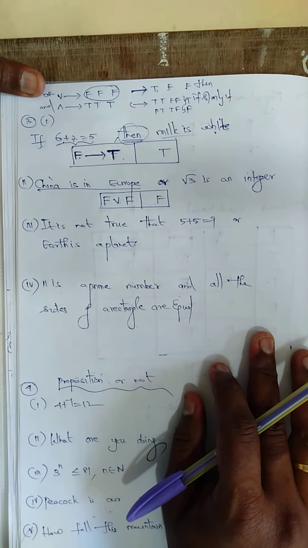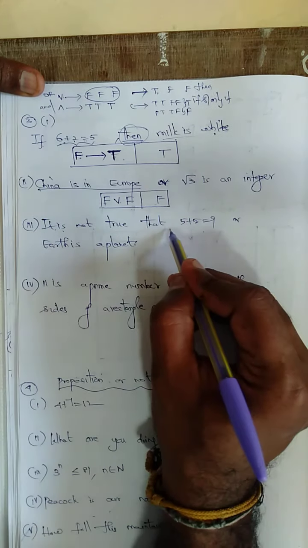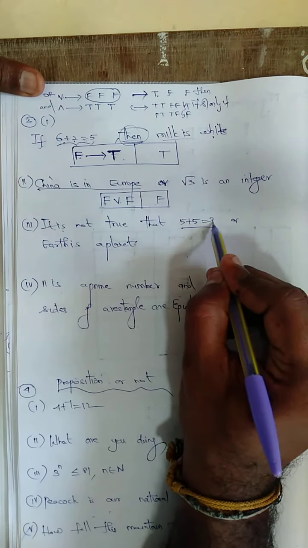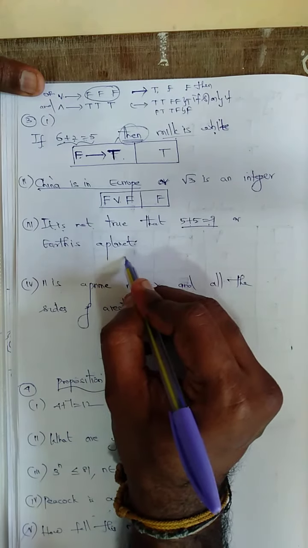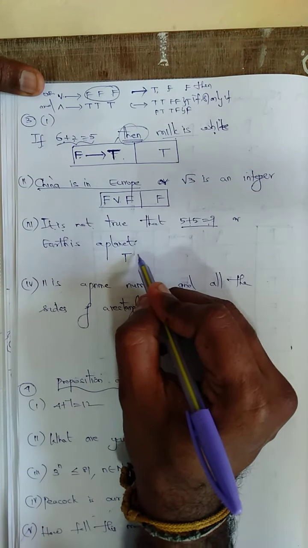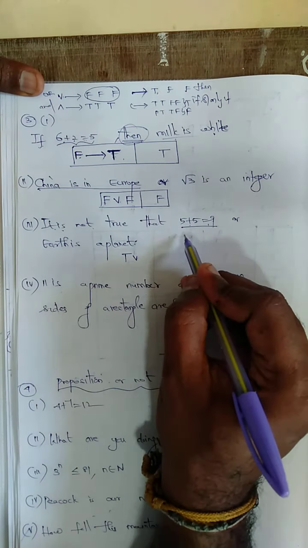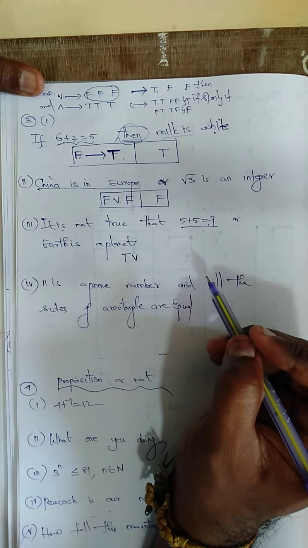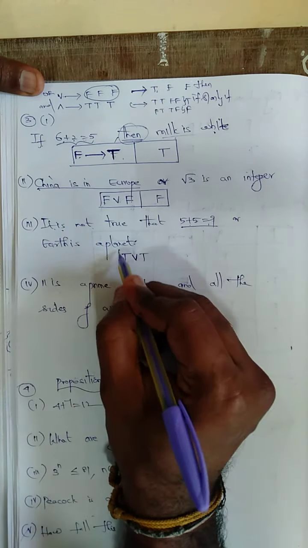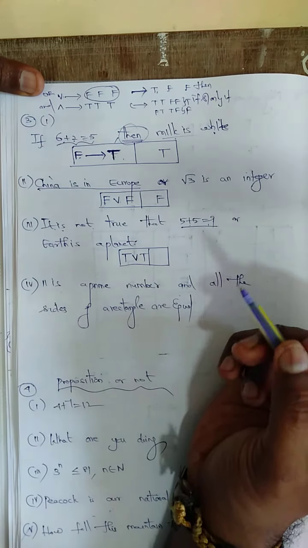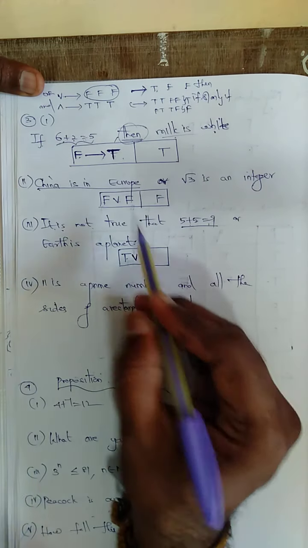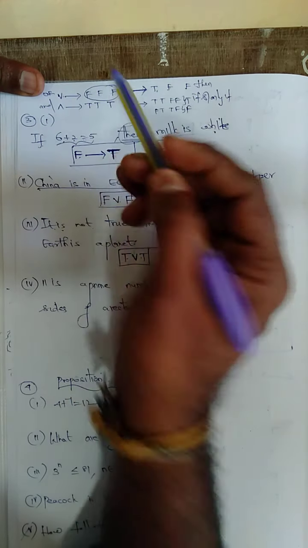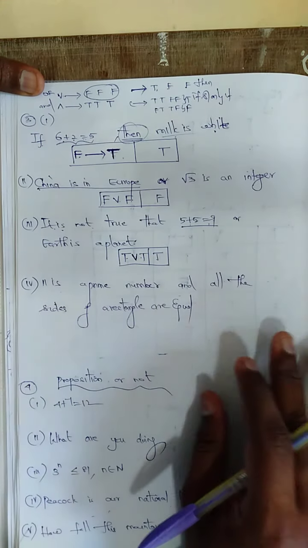Next, it is not true that 5 plus 5 is, yes, it is not true, because 5 plus 5 is 10. Therefore, this is true only. True. AND comes, I need to put this shape. Earth is a planet. So, Earth is a planet is also true. Therefore, TT. If TT comes, the answer is T. FF only F, remaining all T. So the answer is T only.